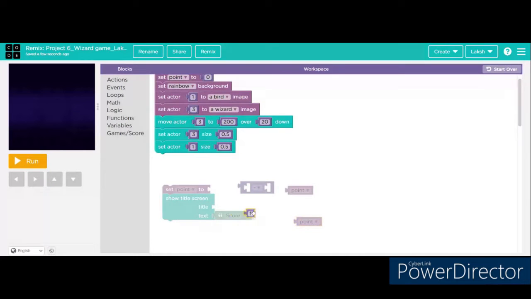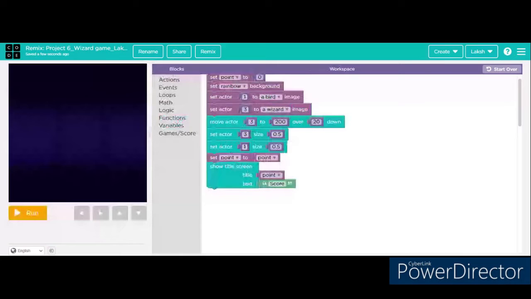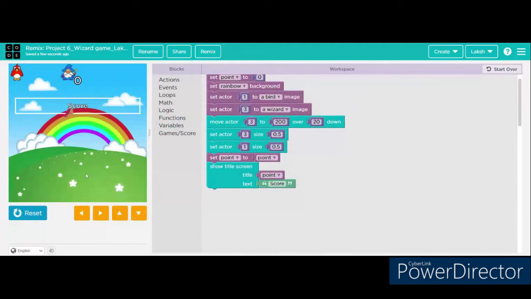Score is a more appropriate word. So I'll just add points, set points to. I'll add score plus 1, yeah. Then set title to points. So now you can see that I have joined the two blocks together.